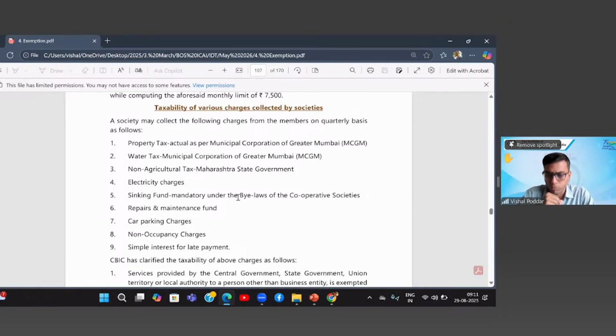Taxability of various charges collected by societies. A society may collect the following charges from the members on a quarterly basis: property tax, actual, as per the Municipal Corporation of Greater Mumbai; water tax, Municipal Corporation of Greater Mumbai; non-agricultural tax, Maharashtra State Government; electricity charges; sinking fund, mandatory under the bylaws of the cooperative societies; repairs and maintenance fund; car parking charges; non-occupancy charges; simple interest for late payment.